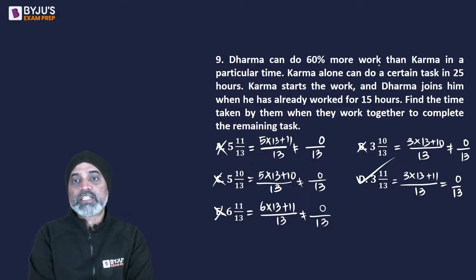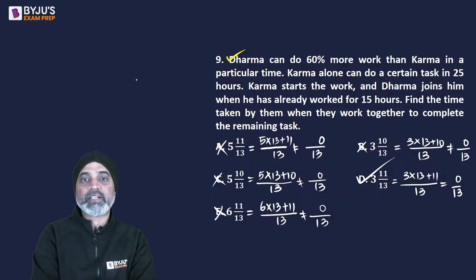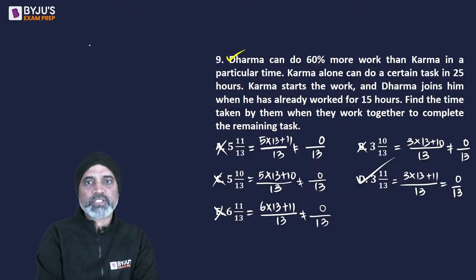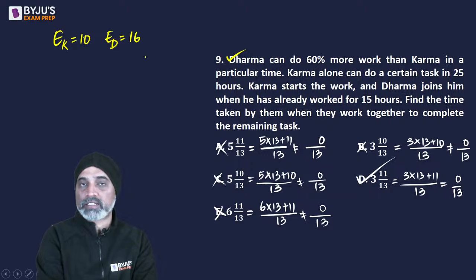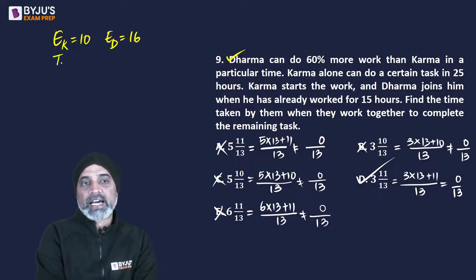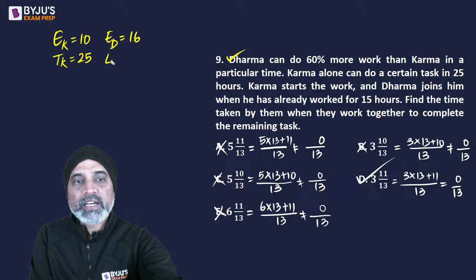Dharma can do 60% more work than karma in a particular time. So reading the first statement, work in a particular time, we're talking about efficiency, right? So if I take efficiency of karma to be, let's say 10, so efficiency of dharma will be 60% more, so it will be 16, right? Karma ka jo time taken hai, this is given as 25 hours. So what will be the time taken by dharma?